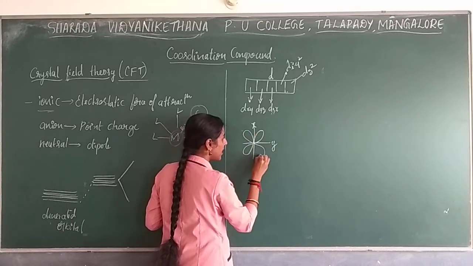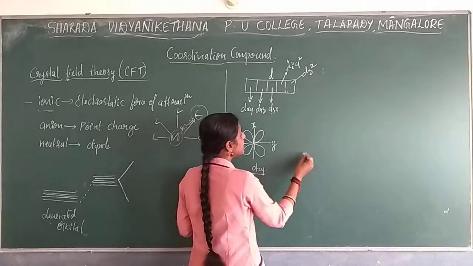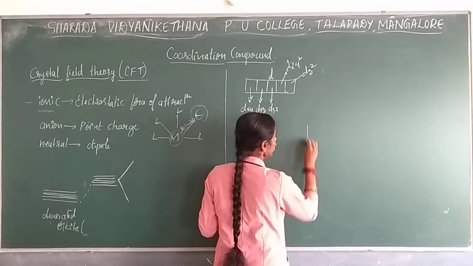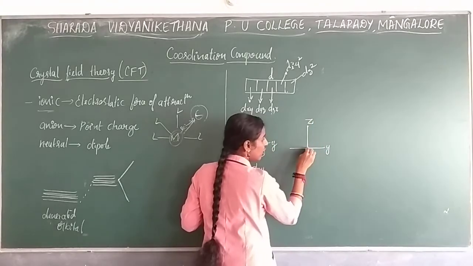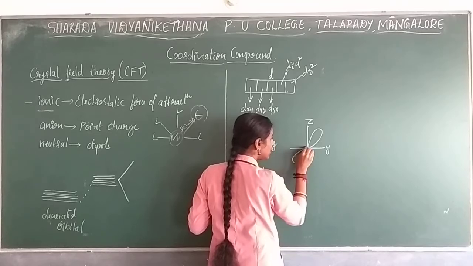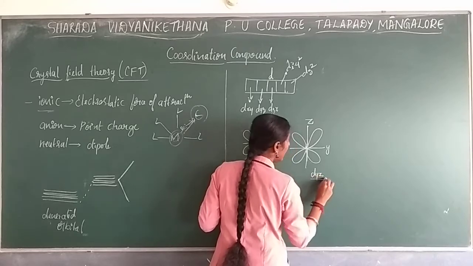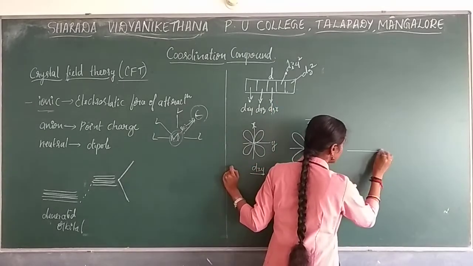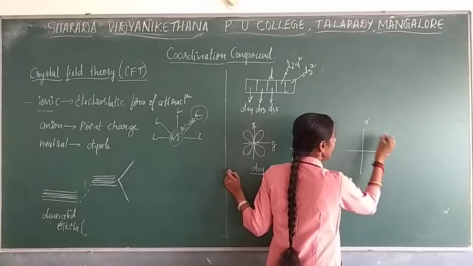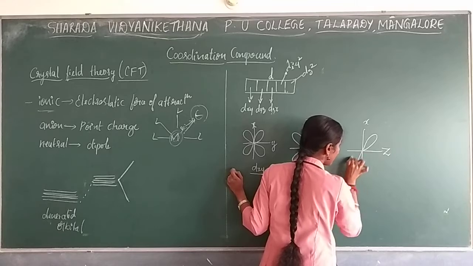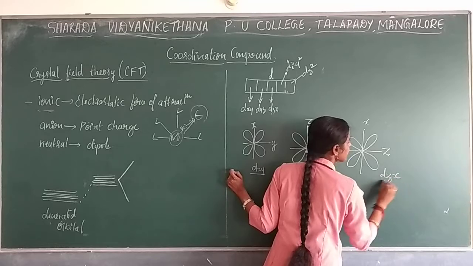If it is dxy, the lobes are present between the axes. If it is dyz, in the same way, here also on the y and z axes, the lobes are present between the axes. So this is dyz. If I consider dzx, it is also the same thing: the lobes are present between the axes. So this is dzx.